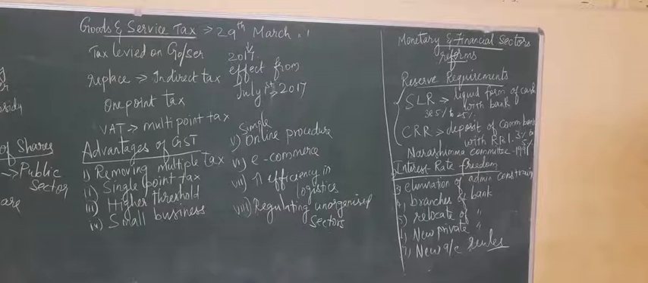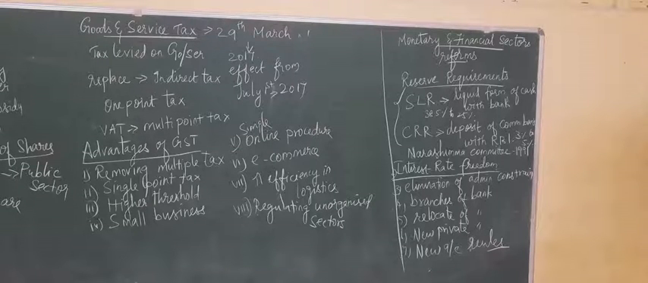For example, if you are going to purchase a thing from the shop, you have to pay tax. So the tax is included in the price of the particular commodity. It won't be collected separately. It is included in the price itself. If you are purchasing any goods or getting any service, then you have to pay for that. That payment includes a tax. That is called GST.